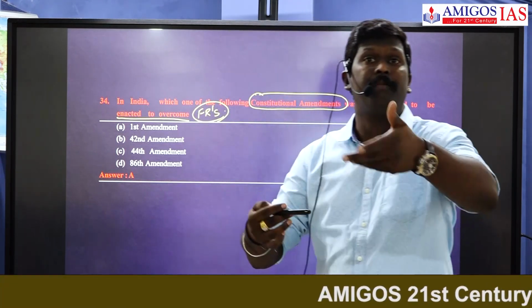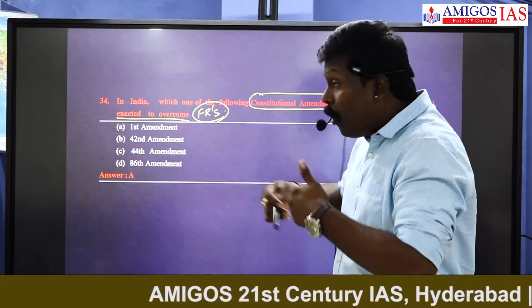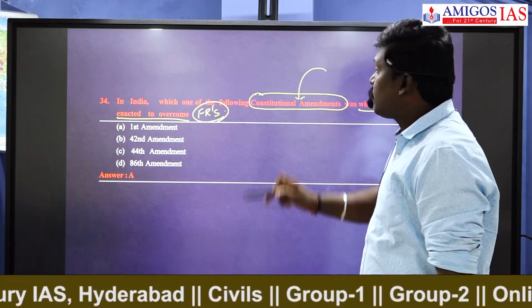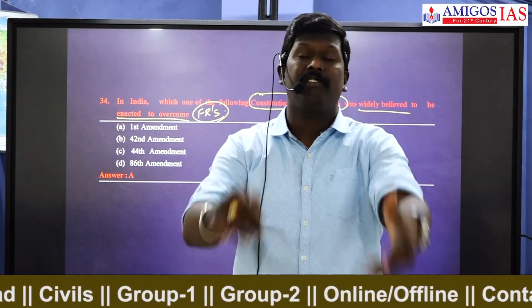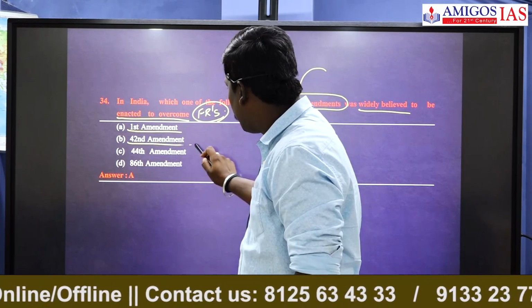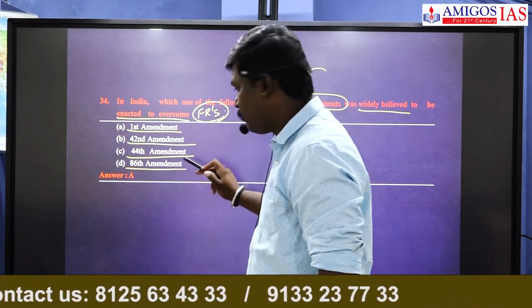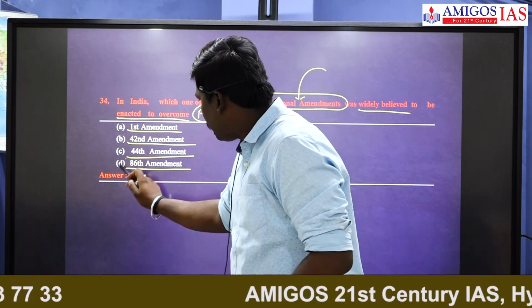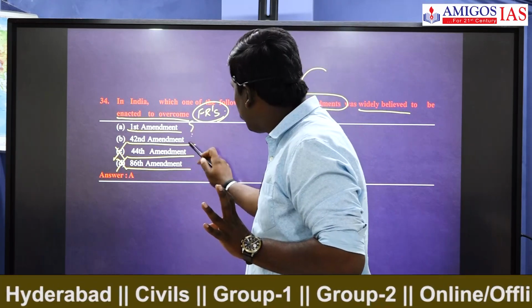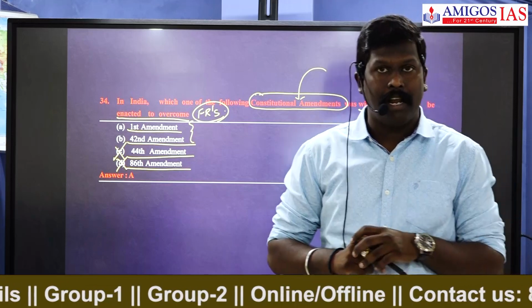More priority is given to fundamental rights, and through the constitutional amendments more clarity was given to them. See, First Amendment Act, 42nd Amendment Act, 44th and 86th. Out of these, by elimination, 86th and 44th you can straight away eliminate. The answer may be from the 42nd and the First Amendment Act.